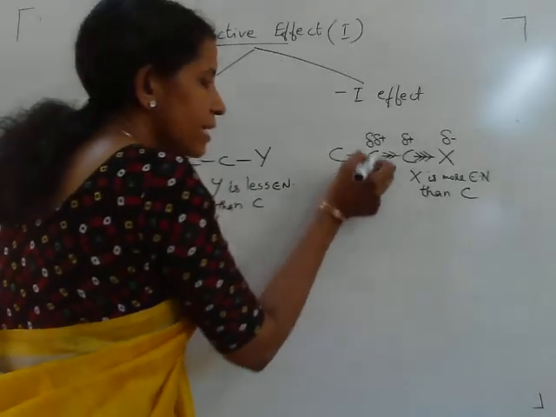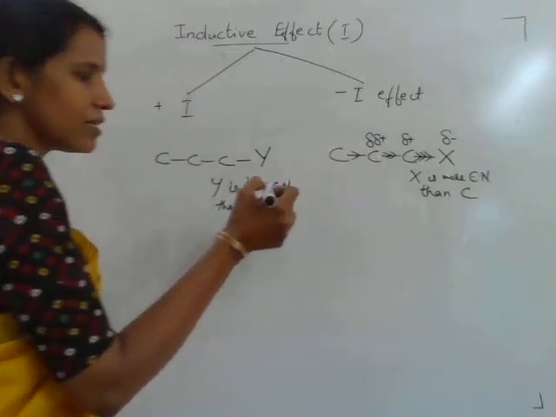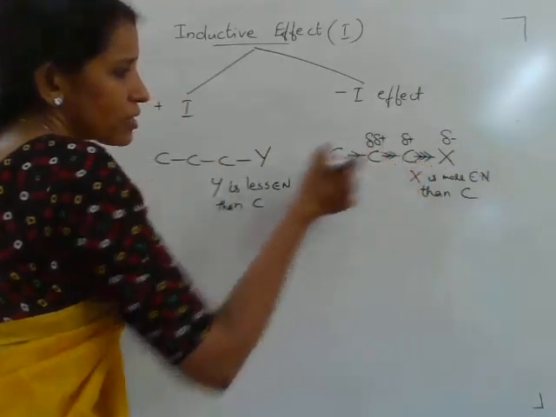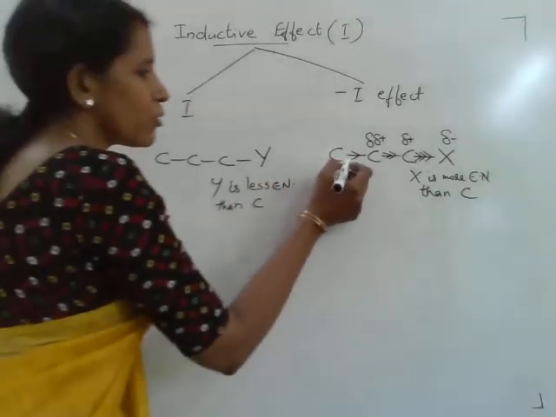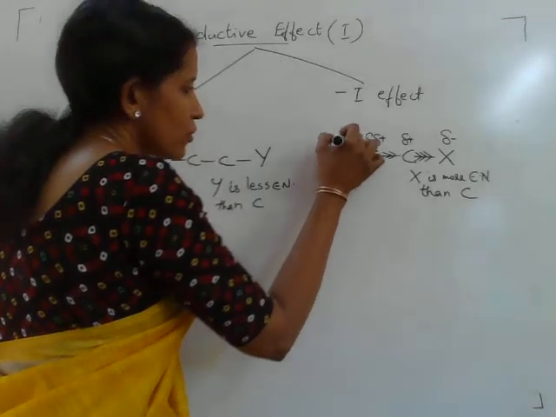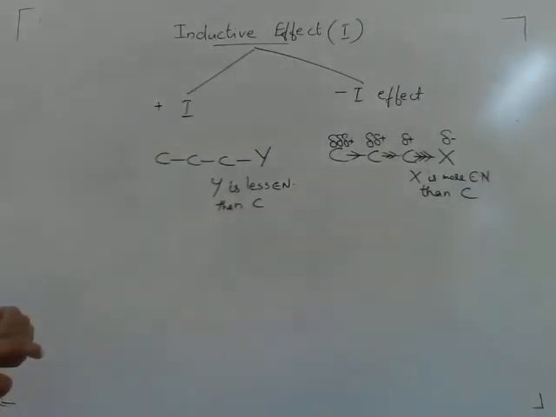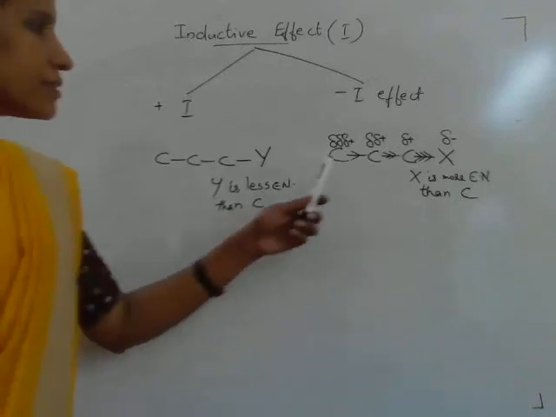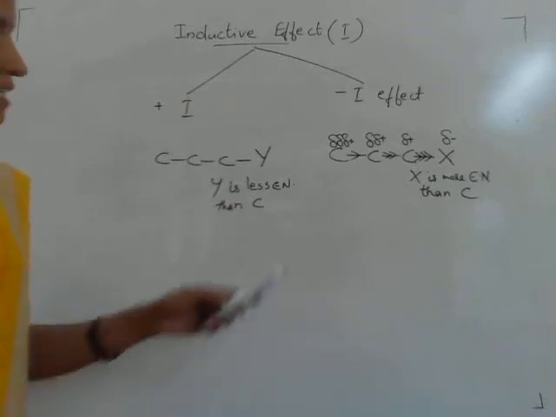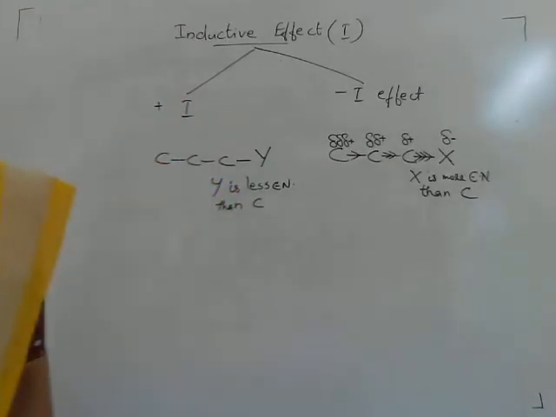Again this delta plus carbon pulls the electron, not with the same strength as X, but it can also pull the electron from the next carbon atom and this also becomes partially positive. Here the X atom is more electronegative, so the sigma electrons are moved towards the more electronegative atom.